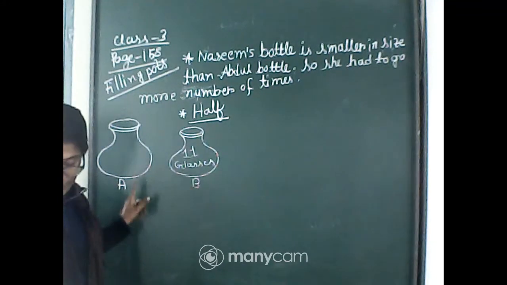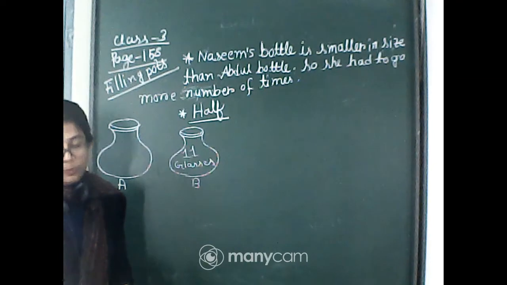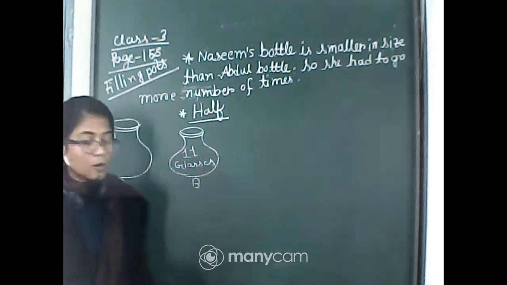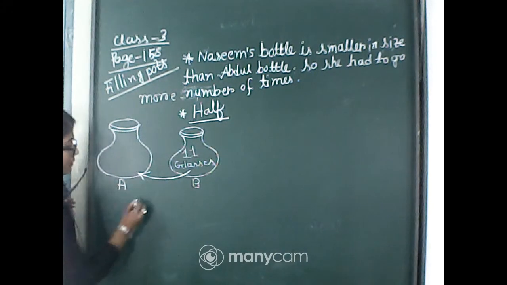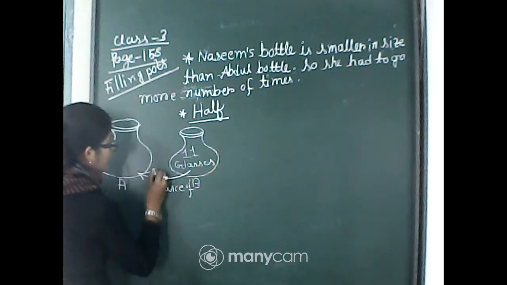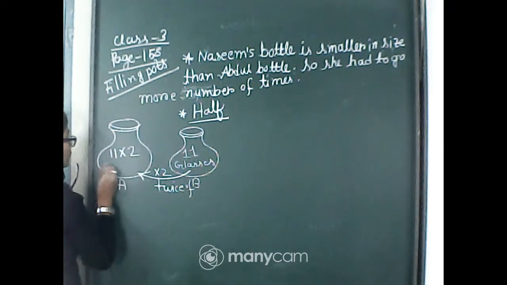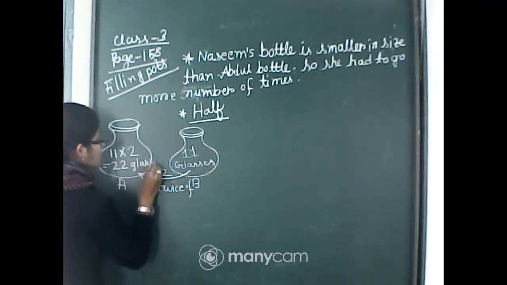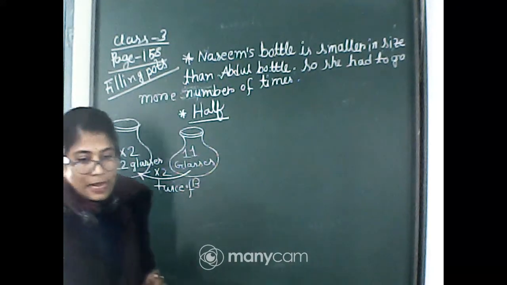And now pot A holds twice as much water as pot B. So what's the relation? A can hold twice of B. Twice of pot B means 2 times of pot B. So we will multiply 11 with 2 and it will become 22 glasses of water. Okay? 22 glasses.